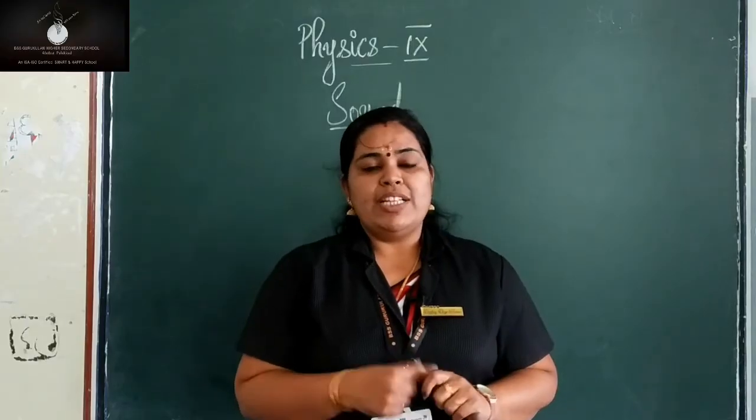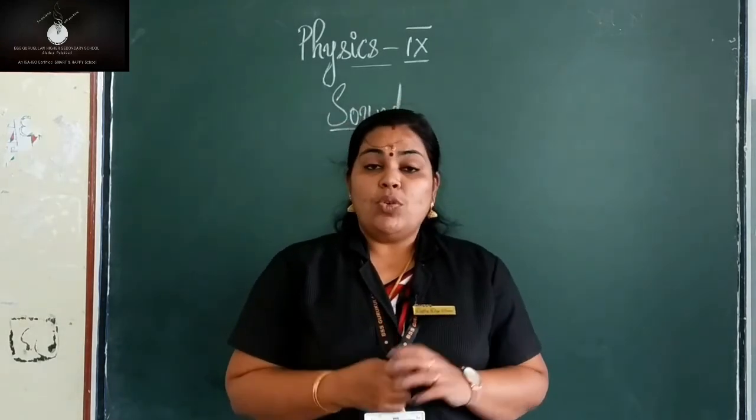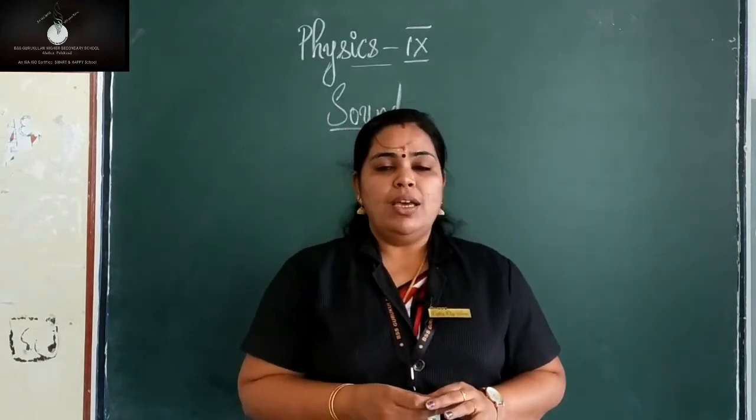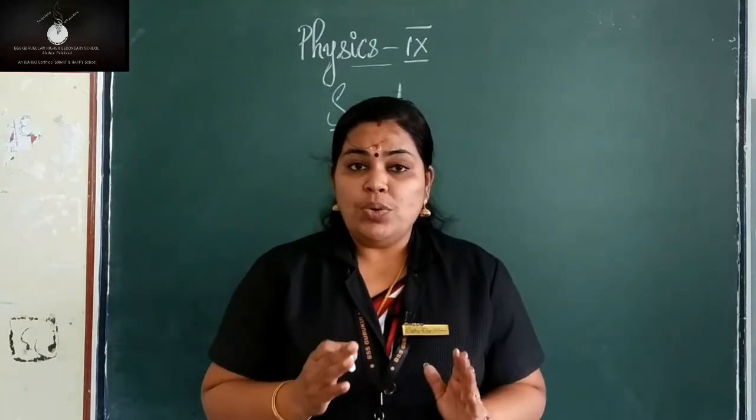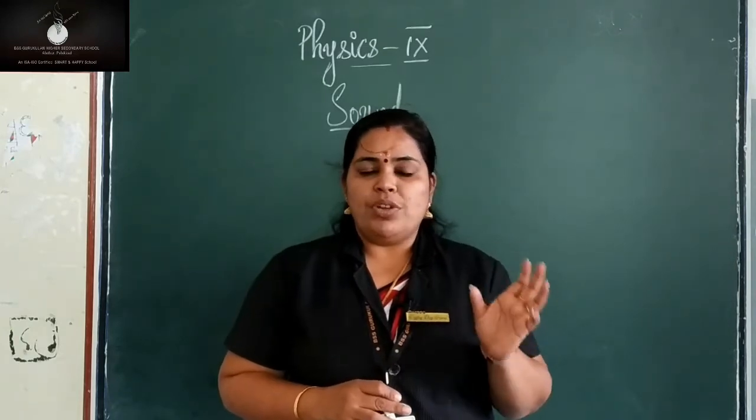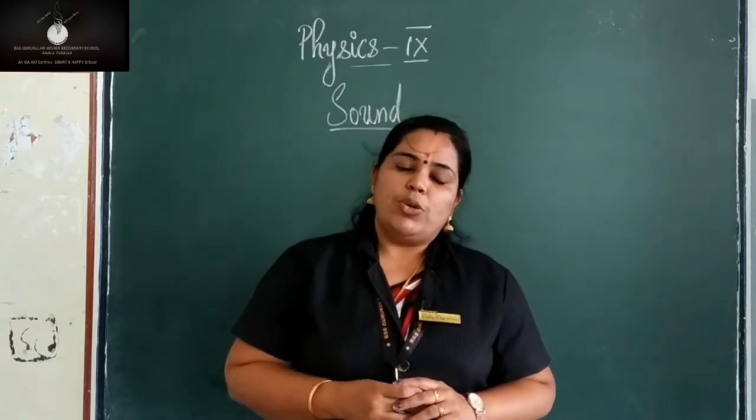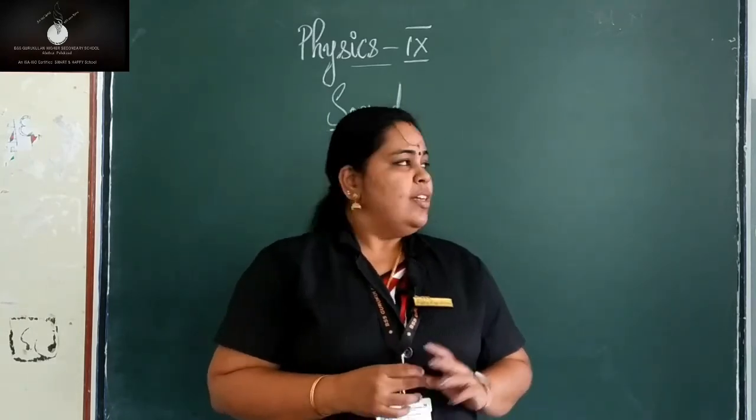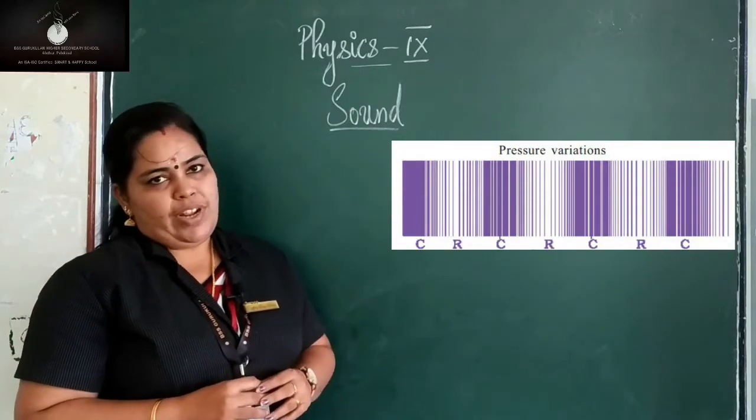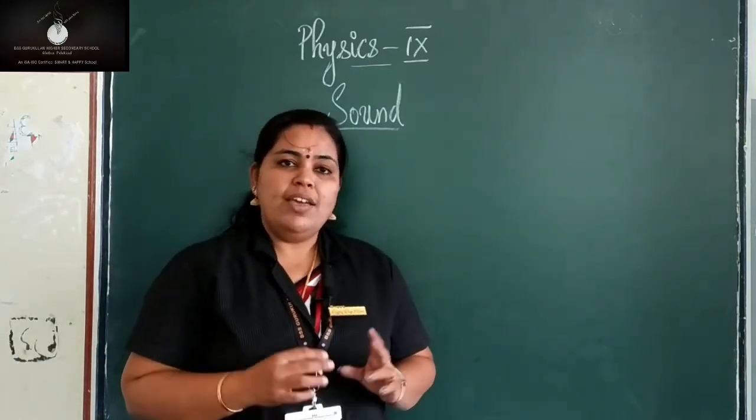Now let's move on to the next topic, sound. How is sound produced? Do you know? Sound is produced by the vibration of the particles. Sound requires a medium for propagation. Is it clear? Sound requires a medium for propagation, and sound is an example of a longitudinal wave. And see here, it is a combination of compressions and rarefactions. The distance between two compressions or two rarefactions is known as the wavelength.